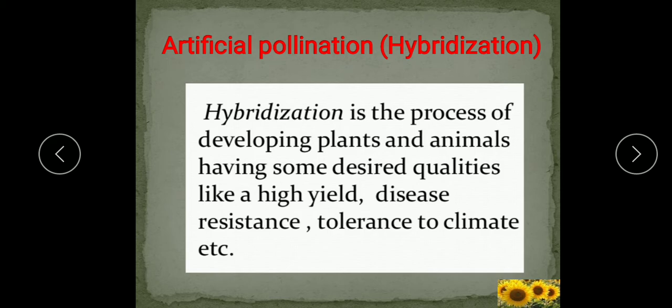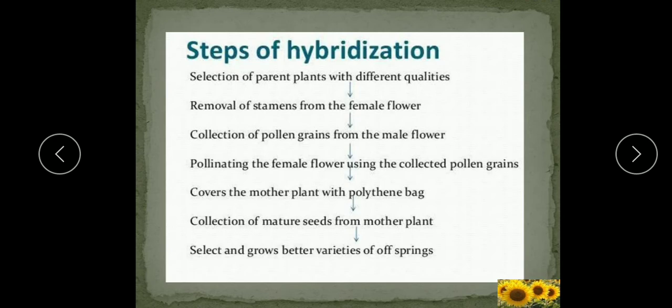And in genetics we study genes, heredity and variation. So this is all about the contribution of scientists. Now we will see the method of hybridization. This method of hybridization is given in your book on page number 25. So open this and see the method there also.